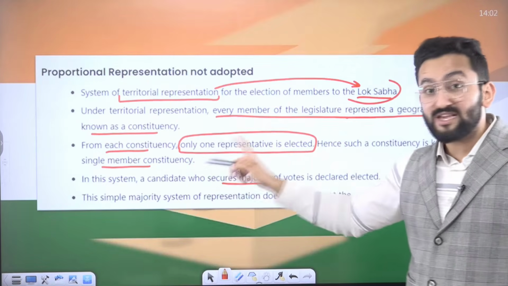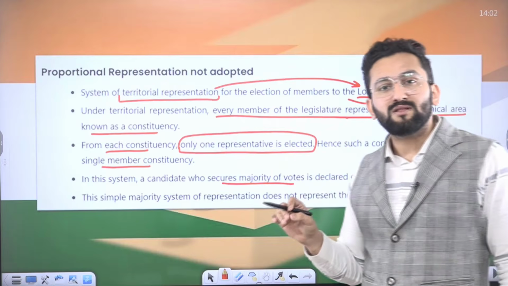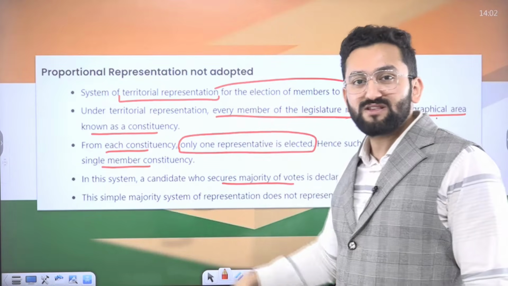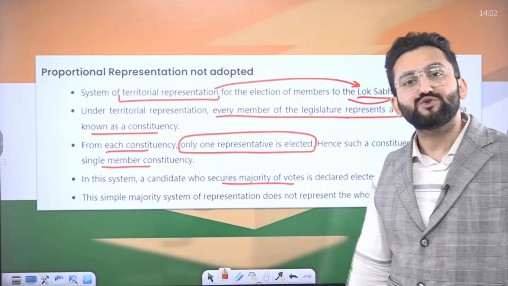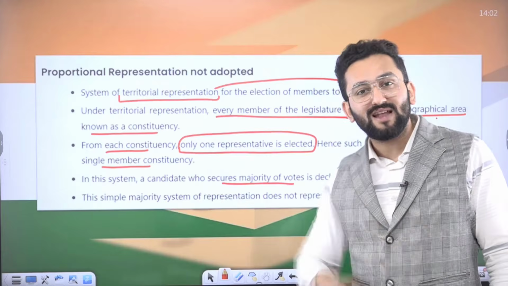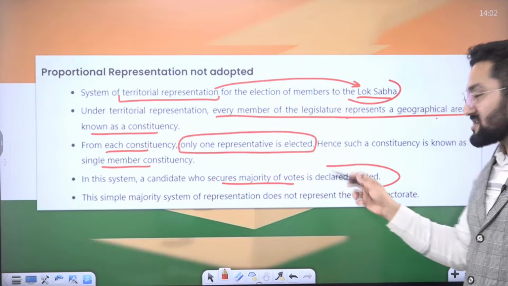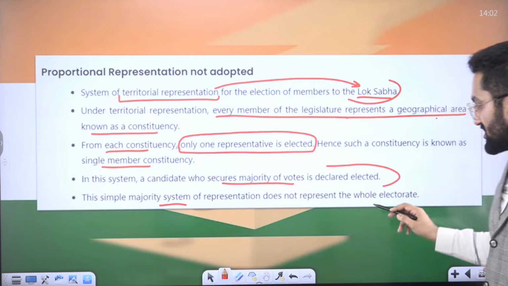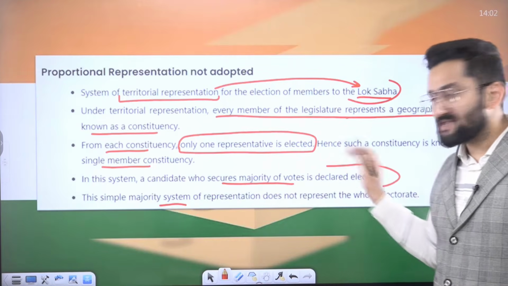From each constituency, only one member represents. It is not possible that from one constituency, two MPs say, I am also MP from this constituency. This cannot happen, because we follow the system of single member constituency. One person is going to win the election. In this system, the candidate who secures a majority of votes is declared elected. The simple majority system of representation does not represent the whole electorate.